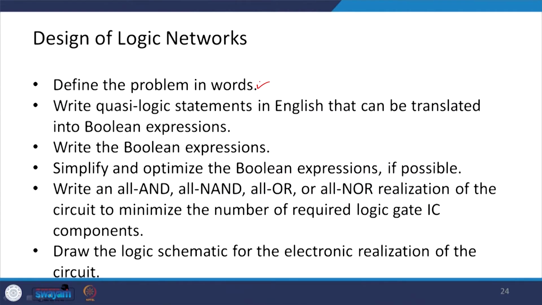First of all, define the problem. Suppose you have to design a logic network, first you define the problem involved and then write a quasi logic statement in English that can be translated into a Boolean expression. And then from that statement you write the Boolean expression. Then you simplify and optimize the Boolean expression. Why do we need that?